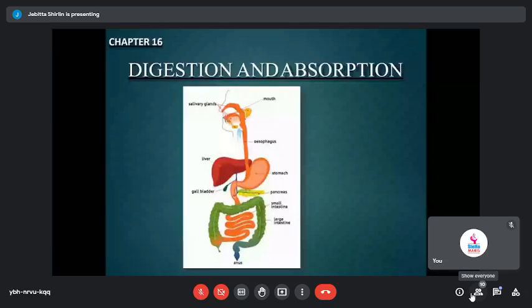So I was talking about the autotrophic mode of nutrition. The autotrophic mode of nutrition is basically performed by the green plants because they can prepare their own food. That process is what is called photosynthesis, with the help of certain organic and inorganic materials like water as well as carbon dioxide, and also in the presence of sunlight and a pigment called chlorophyll.